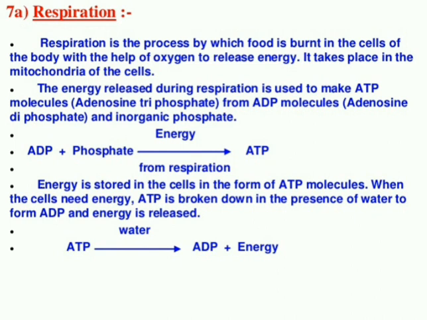Now one question I am asking: the energy is stored in mitochondria in the form of ATP. Now when the human body needs energy, what needs to be done? We know that from the ATP we need energy. What is the form of energy? Phosphate. So from that ATP the phosphate is released. How? That is the second reaction. Look at that ATP, that process is hydrolysis, because water is required.